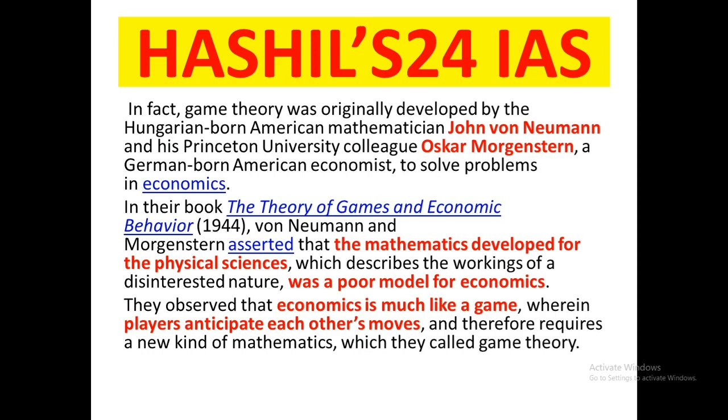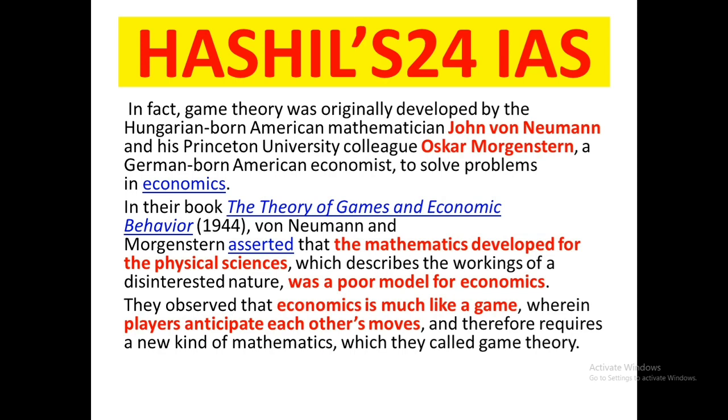Why did they develop the game theory? To solve problems in economics. As we have said, it is primarily applied in the economics field, but can be applied in other fields too. So John von Neumann and Oscar Morgenstern originally developed game theory in the 1940s to solve problems in economics. They wrote a book, The Theory of Games and Economic Behavior, in 1944.